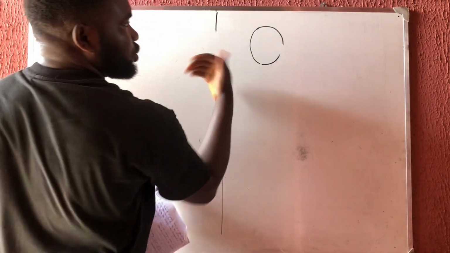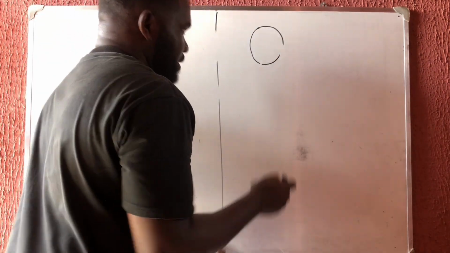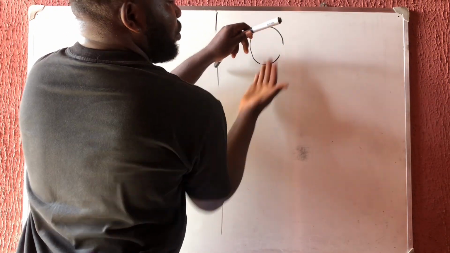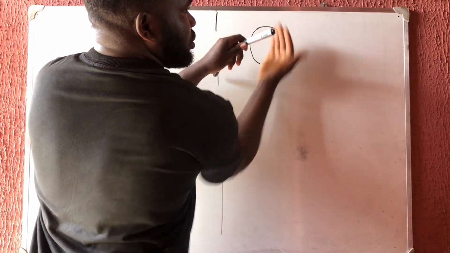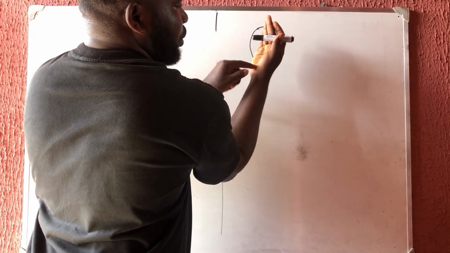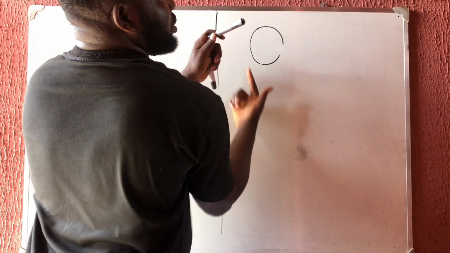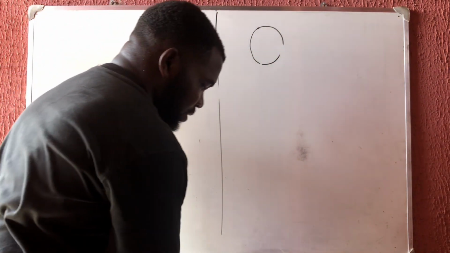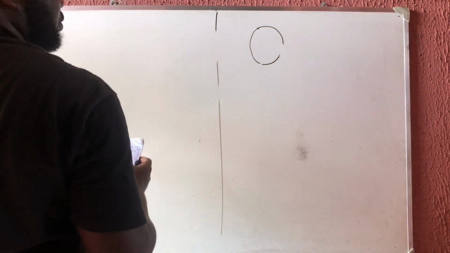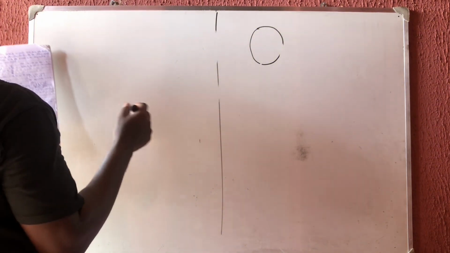Since they say from the bottom, the direction is going to be pointing north. I don't know how to draw a circle so that you understand what I'm saying, but you can try it by yourself.